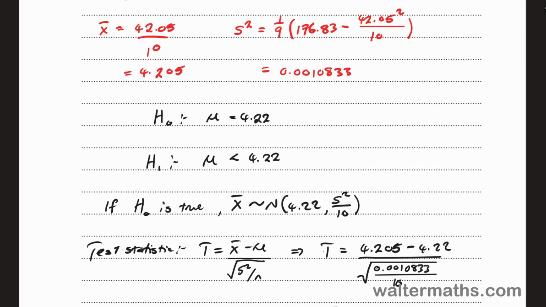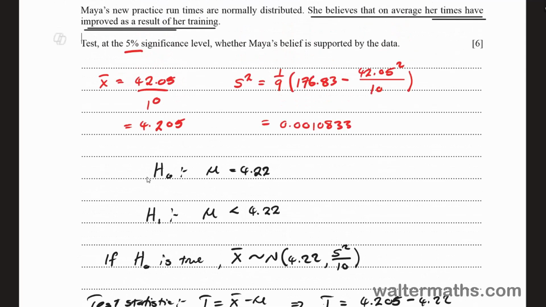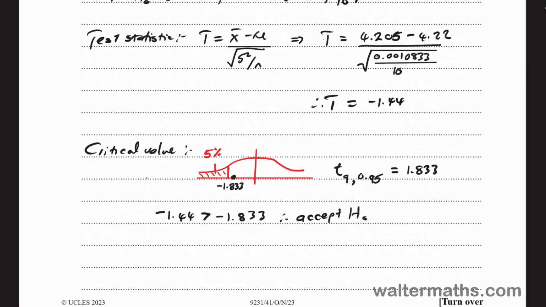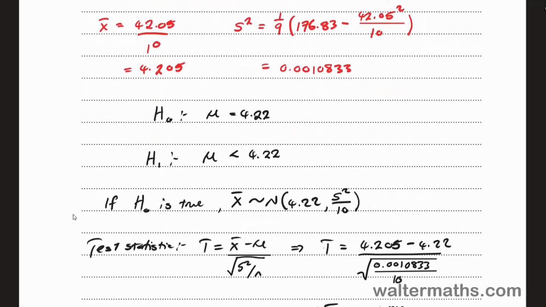We're rejecting that the times have improved. So we will conclude to say that there is no sufficient evidence to support Maya's claim. So that's basically how we perform the test.